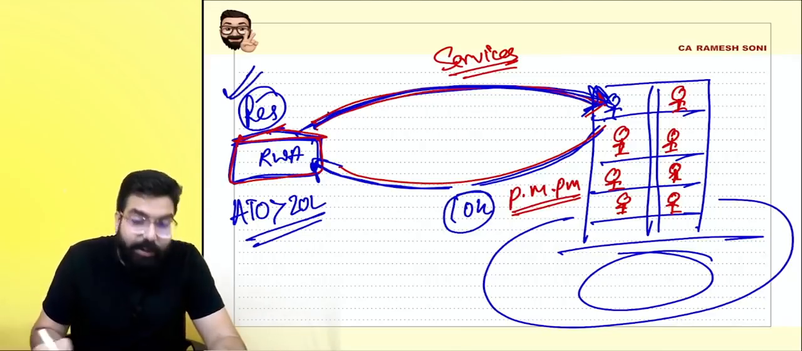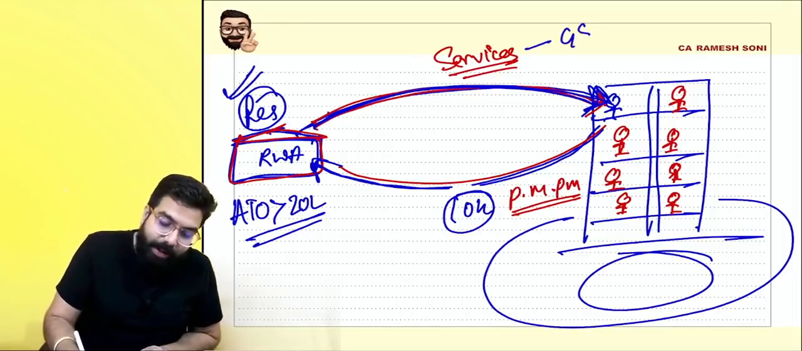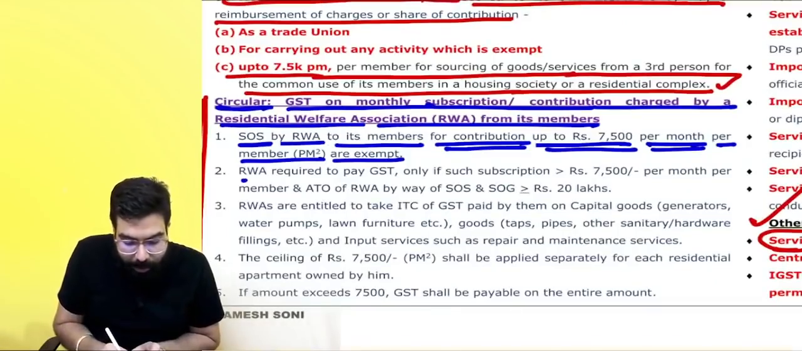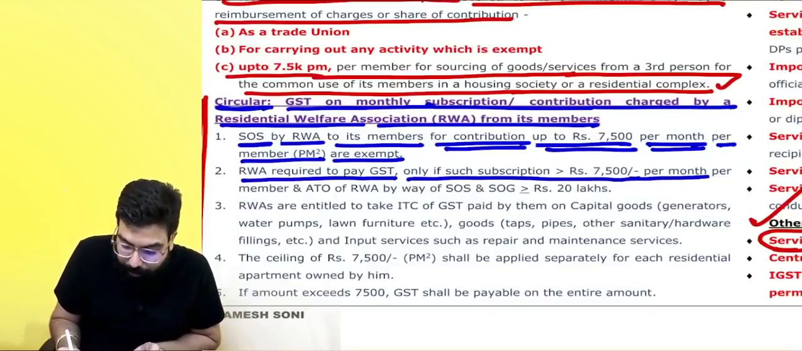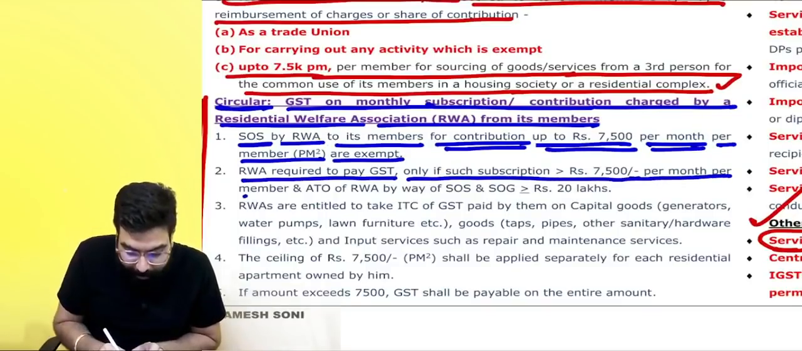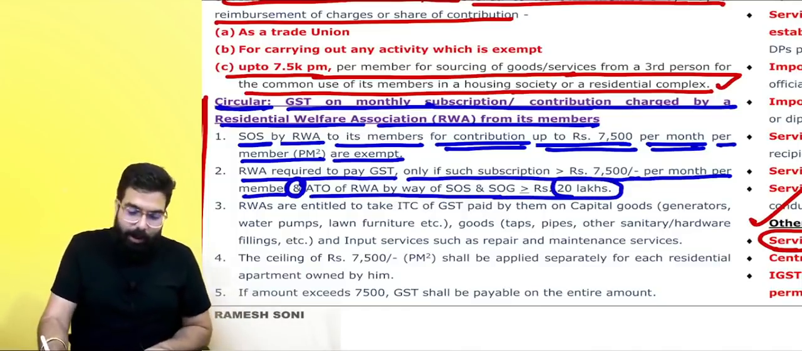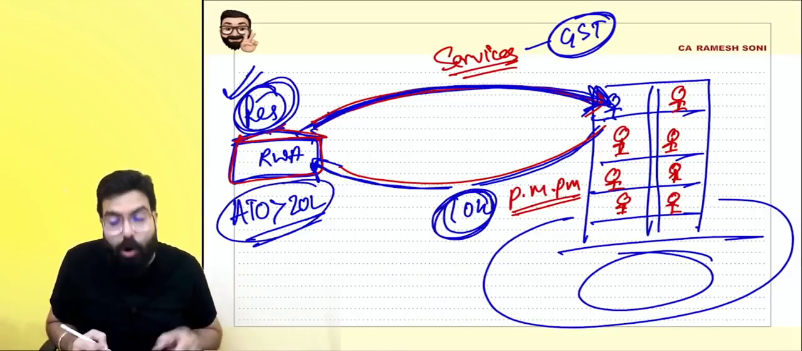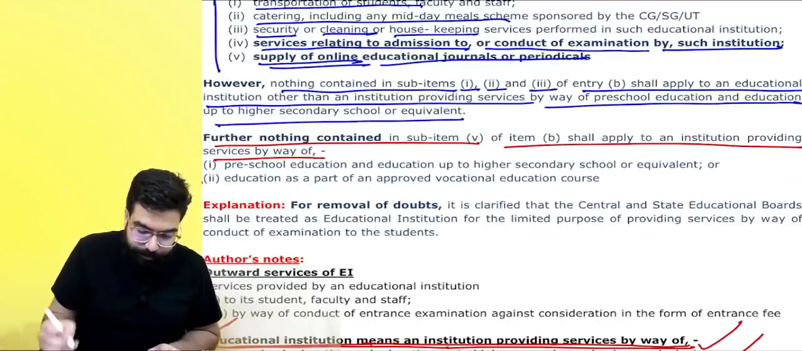Sir, first of all, it is registered. Secondly, it has crossed the 7,500 rupees threshold limit. GST has to be charged by the Apartment Welfare Association. See over here, RWA is required to pay GST only if the subscription is greater than 7,500 per month per member, and aggregate turnover by way of supply of goods and services has exceeded 20 lakh rupees. So only when the aggregate turnover exceeded, it took registration. Now if they are giving the service and charging more than 7,500, then only it shall be taxable. Be very careful, everyone. Next.